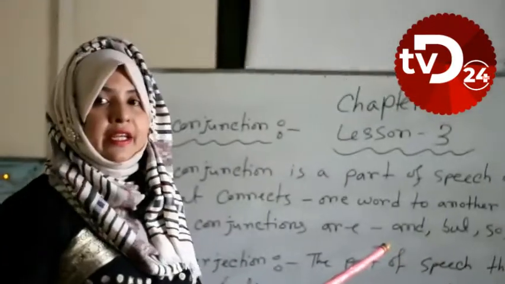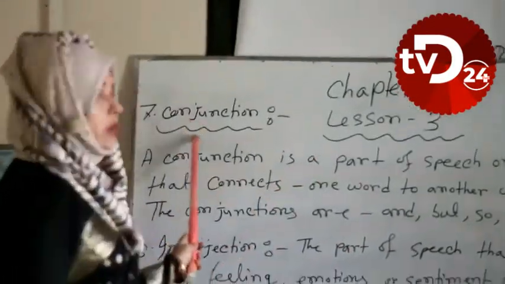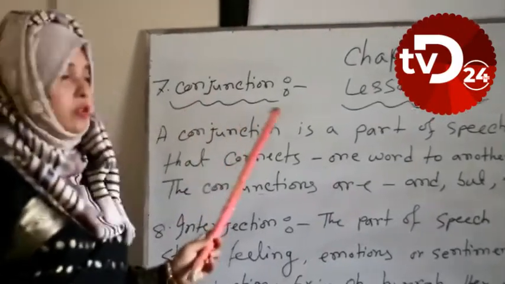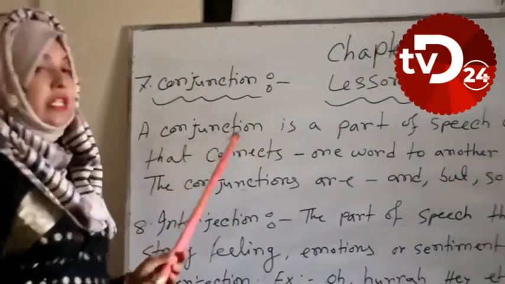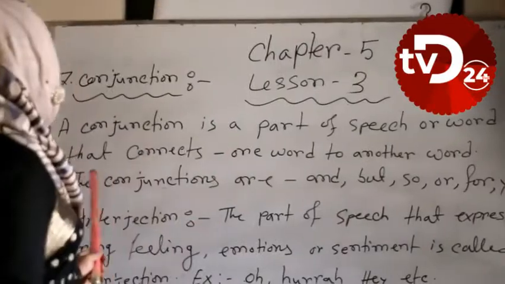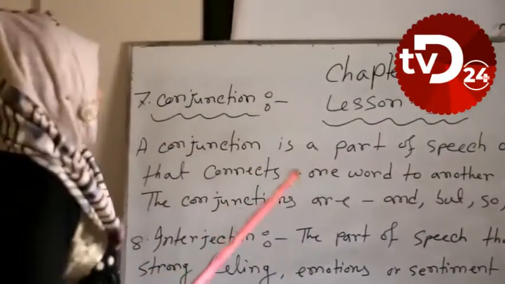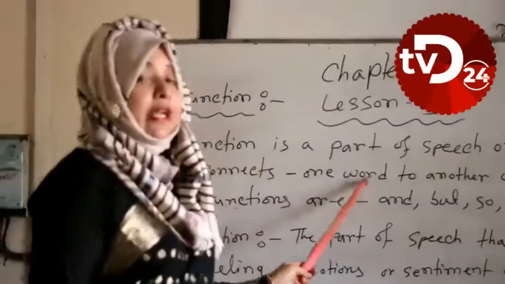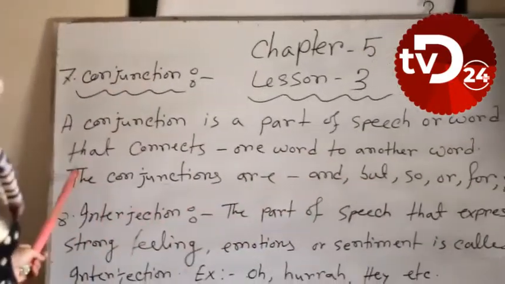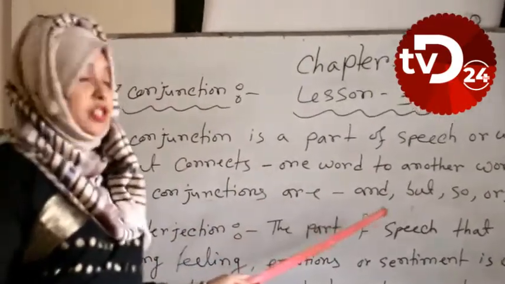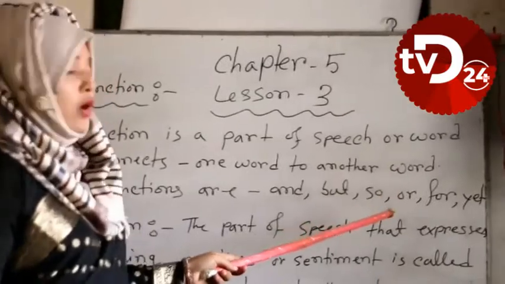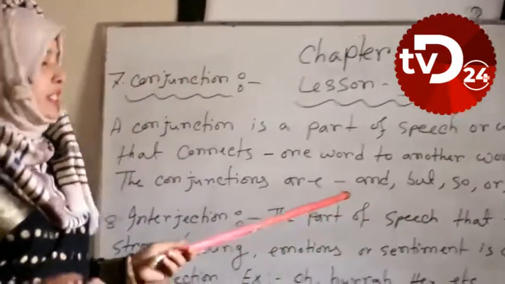Dear learners, finally I have written conjunction. We know what is conjunction. A conjunction is a part of speech or word that connects one word to another word. The conjunctions are and, but, so, or, for, yet, etc.